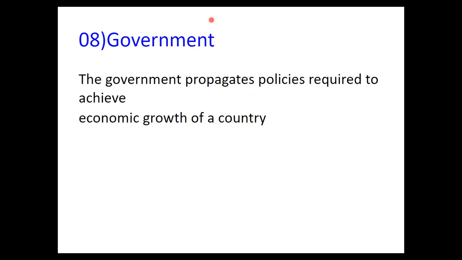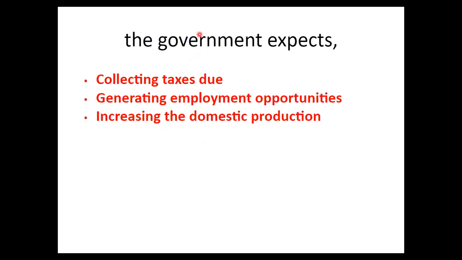Government. The government propagates policies required to achieve the economic growth of a country. So that means the government makes policies to achieve the economic growth of a country. So they want to increase the jobs of people and production and all those. So the government expects collecting taxes due. The government wants to collect the tax on time and also generate employment opportunities. They want to give new jobs to people and increase the domestic production.